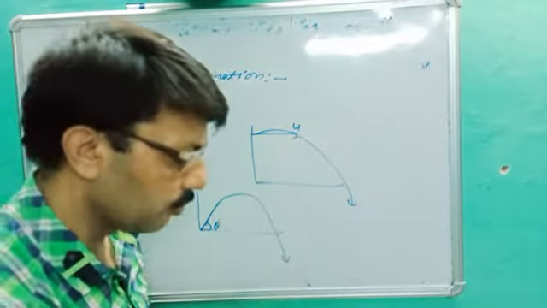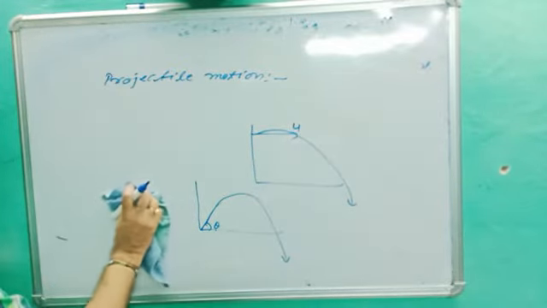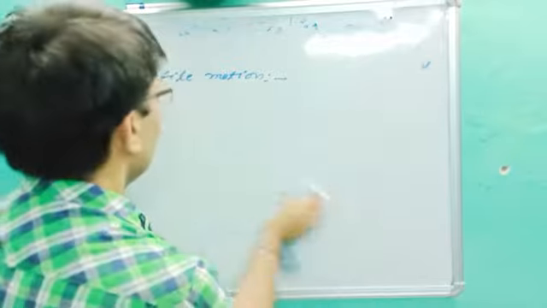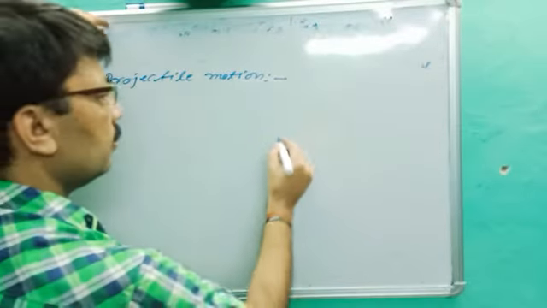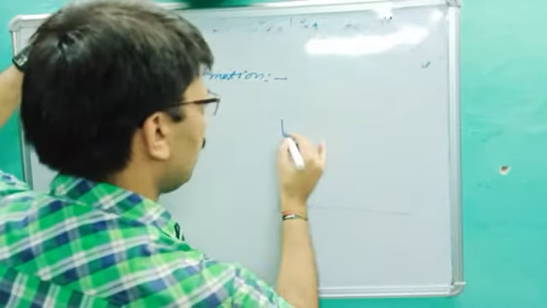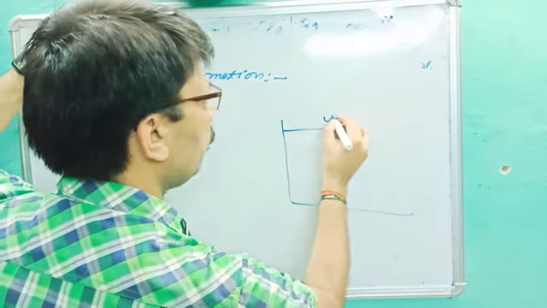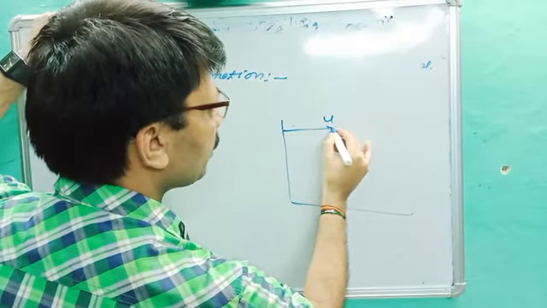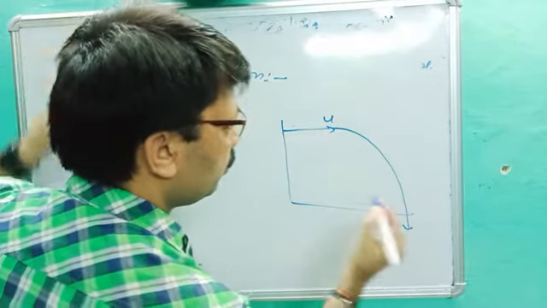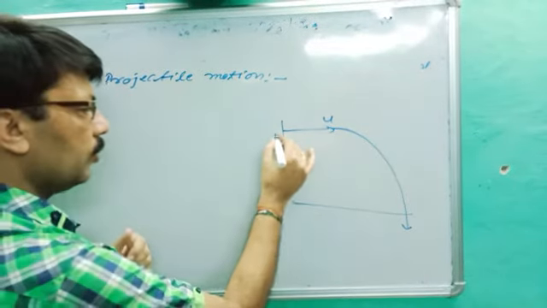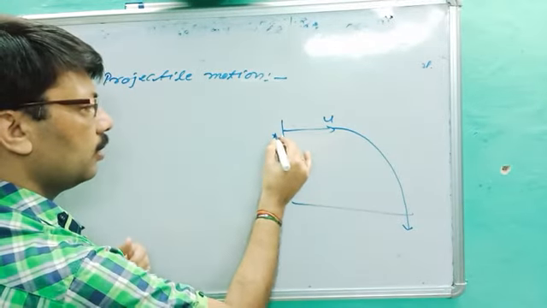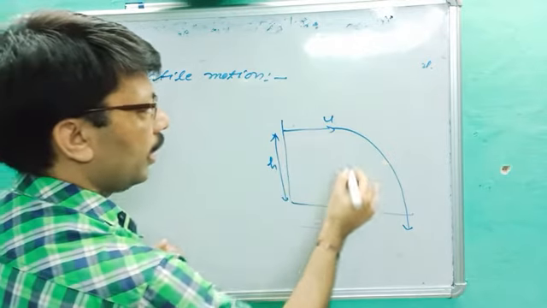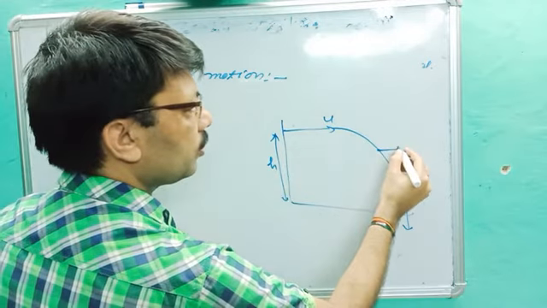Today we will do one case, when anybody is thrown from some height. Okay, so it is clear now. Suppose anybody is thrown from some height with u velocity, and after some time it will come down. Suppose this height is H, and this velocity is u.